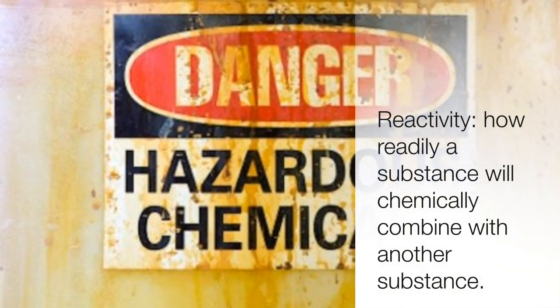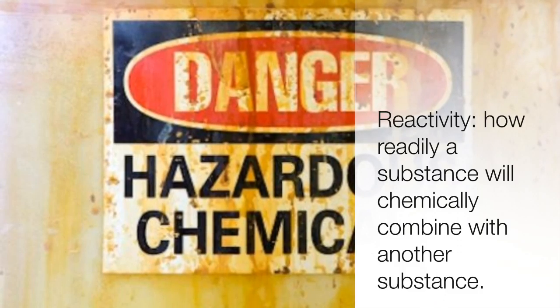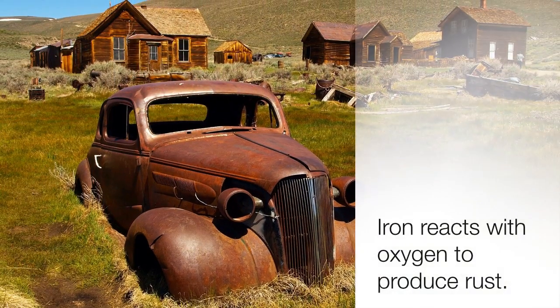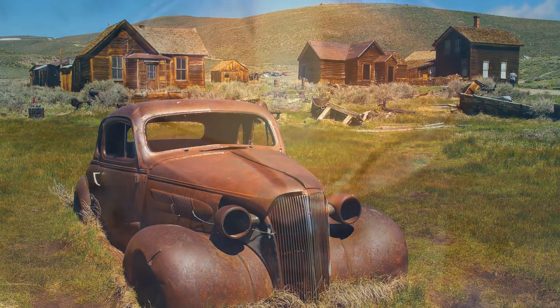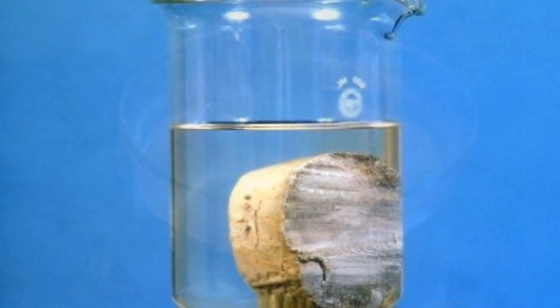Reactivity is also a chemical property. Reactivity describes how readily a substance will chemically combine with another substance. Oxygen reacts with iron to produce rust. Sodium reacts with water in a very dramatic way, but does not react with oil.